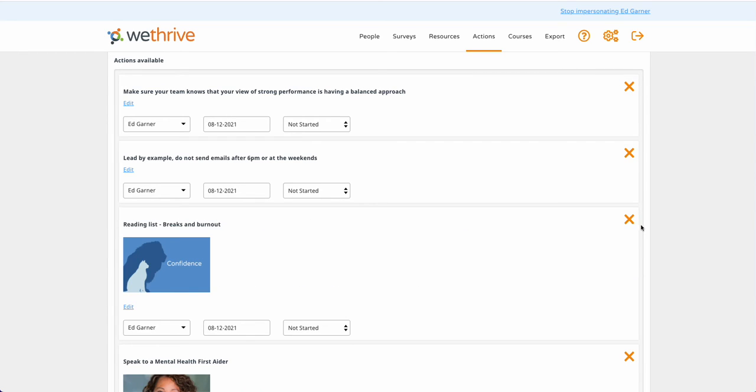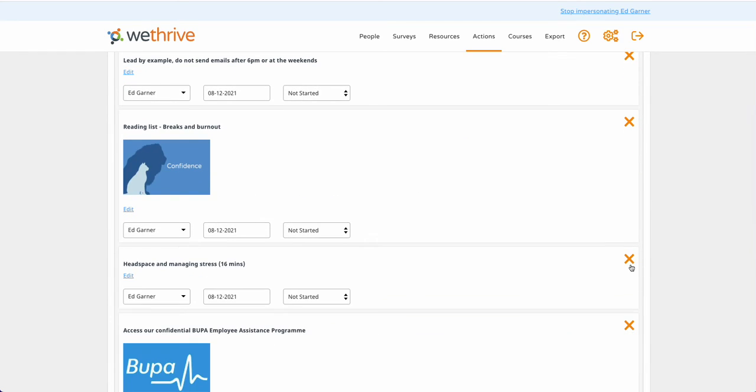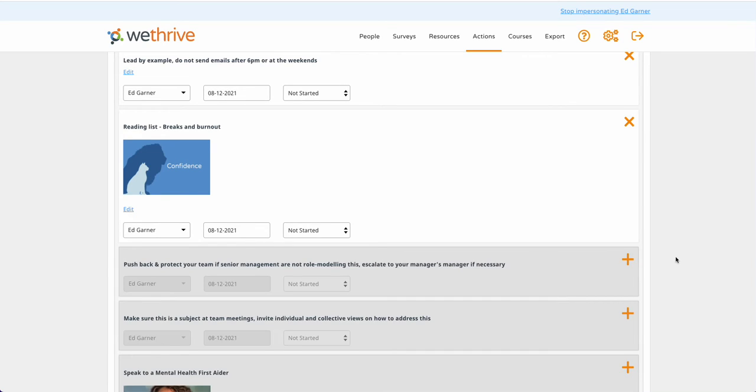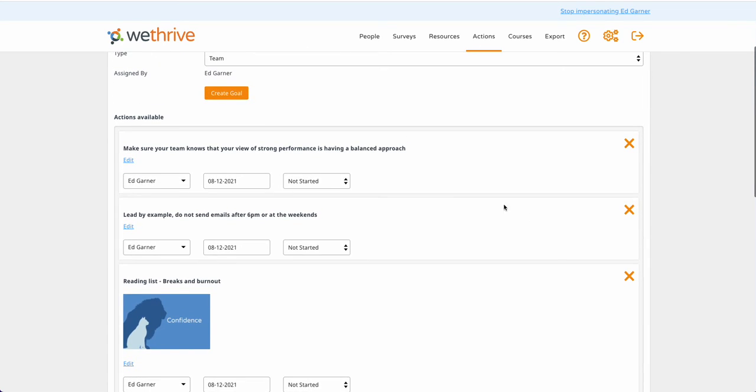So it may be there are just a couple of actions that you want to focus on. So we'll remove everything else from this particular goal. So we've got 2 actions here as well as a reading list that they can look at. Now they'll automatically be assigned to you as the manager.